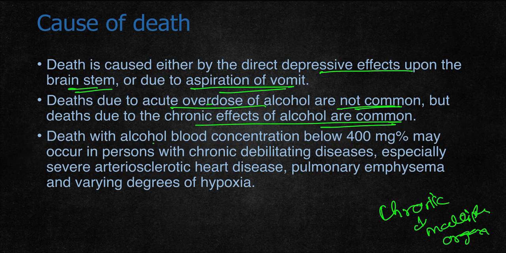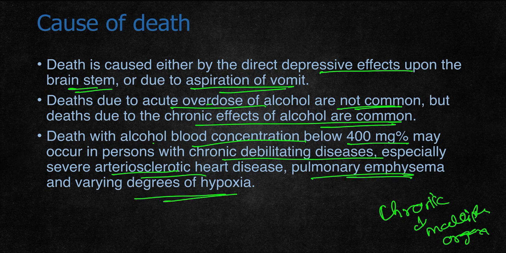Death with alcohol blood concentration below 400 mg/% may occur in persons with chronic debilitating diseases, especially severe atherosclerotic heart disease, pulmonary emphysema, and varying degrees of hypoxia. If the concentration is less than 400 mg/% and the person dies, it is mainly because of additional diseases like atherosclerotic heart disease, emphysema, hypoxia.